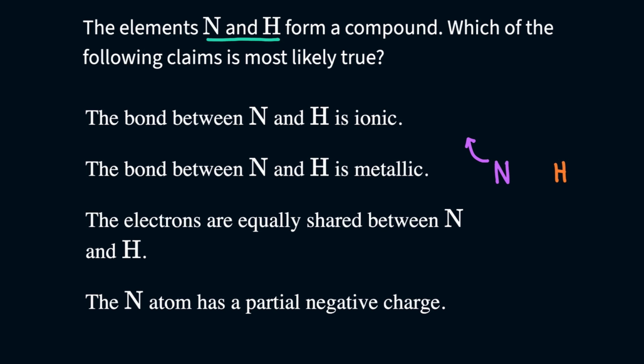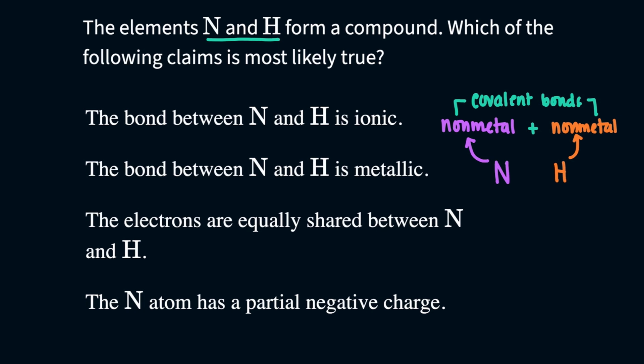Chemistry is cumulative. Yay. So nitrogen is on the right side of the periodic table. That's a nonmetal. Hydrogen, even though it's on the left side of the periodic table, that's the only exception. Hydrogen is also a nonmetal. So you say to yourself, okay, I have two nonmetals coming together. What type of bond is that? Yeah, those are covalent bonds.